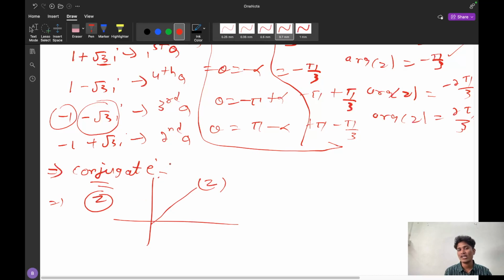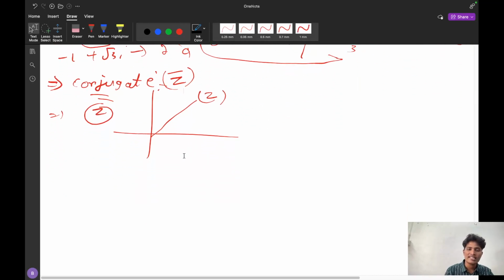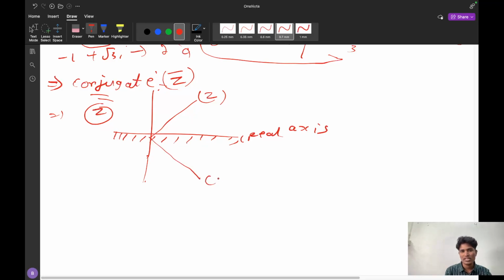What is a conjugate? Conjugate is represented by z bar. So what is z bar? Z bar is the mirror image of this complex number with the real axis. Suppose the real axis is a mirror; if the reflection of z with respect to the real axis is this one, this is said to be z bar, which is said to be conjugate of z.